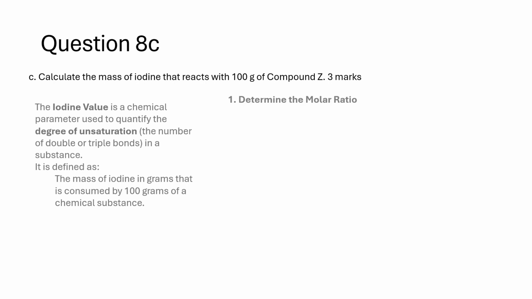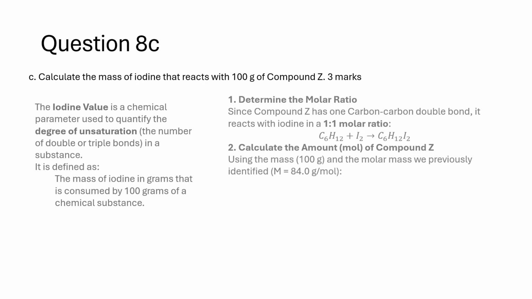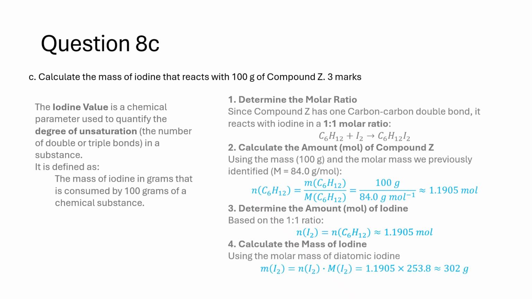1. Determine the molar ratio. Since compound Z has one carbon-carbon double bond, it reacts with iodine in a 1:1 molar ratio. 2. Calculate the amount, mol, of compound Z, using the mass, 100 g, and the molar mass we previously identified, M equals 84.0 grams per mole. 3. Determine the amount, mol, of iodine based on the 1:1 ratio. 4. Calculate the mass of iodine, using the molar mass of diatomic iodine.